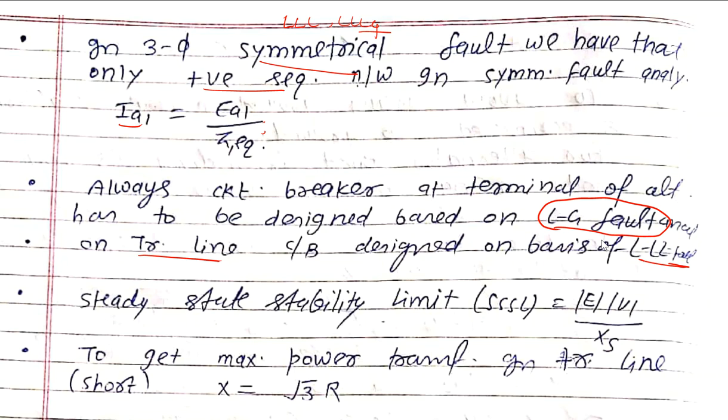Whatever calculation we found for the IF value, the circuit breaker is designed based on that IF value only. If the fault current, the pickup current, is greater than this IF value, it will trip. Similarly for transmission lines, it is based on the triple line to ground faults. That is the reason why fault analysis is very important.